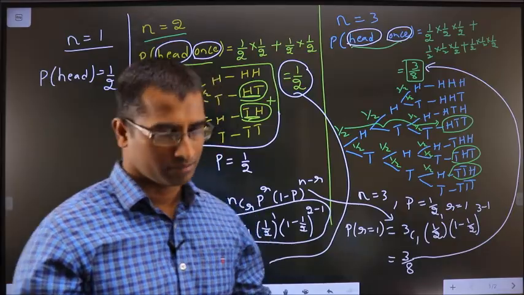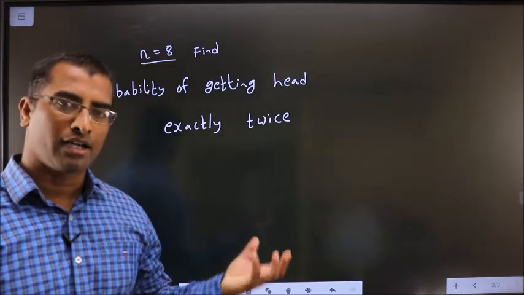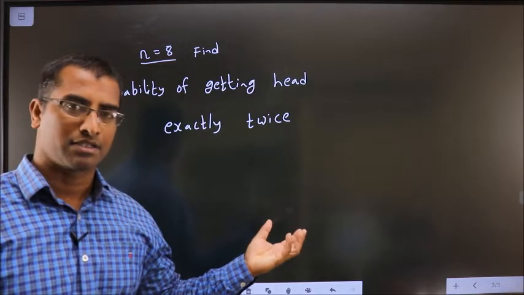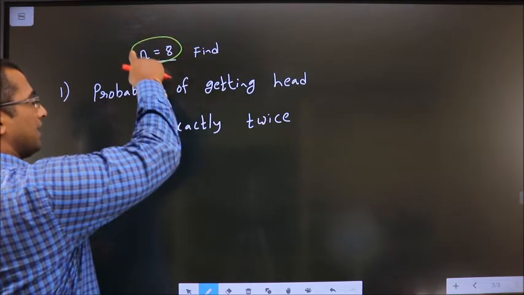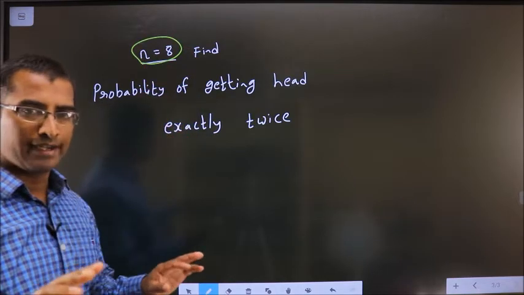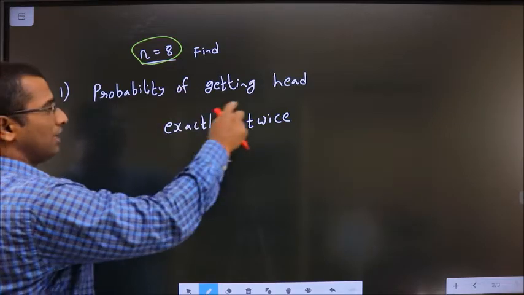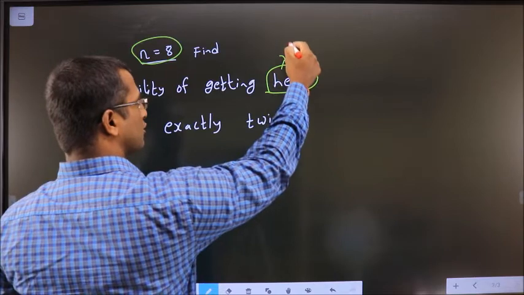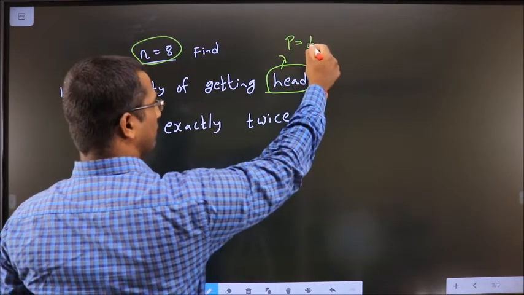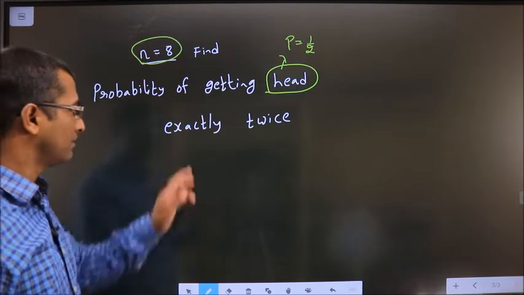Okay. I will explain how we get the values of r for the given statements. Let us say coin is tossed 8 times. So n equal to 8, no confusion in that. Next, find probability of getting head. You want head, so probability will be 1 by 2. No confusion in that as well.